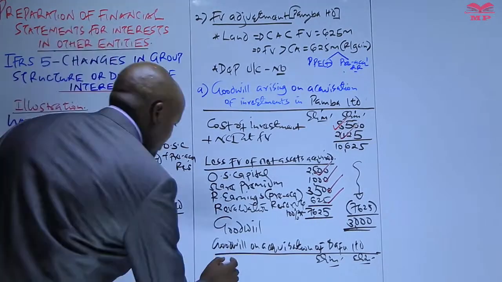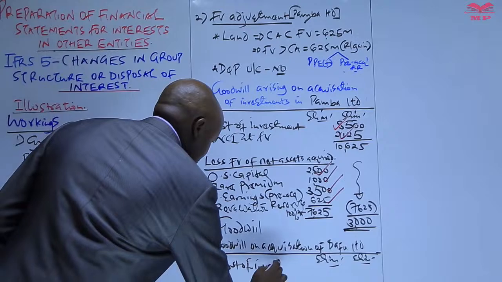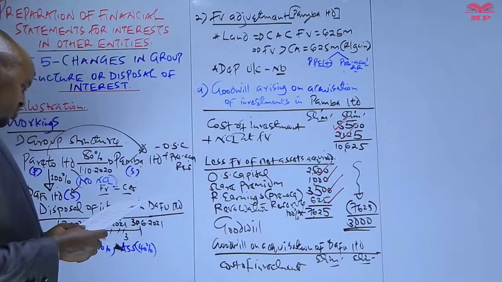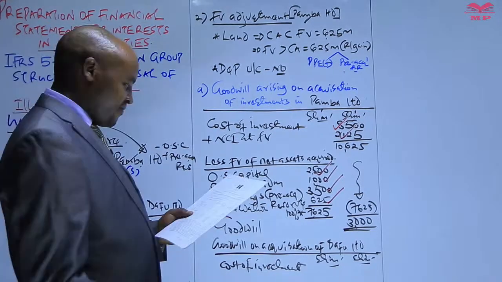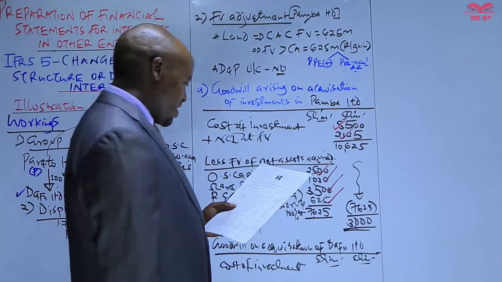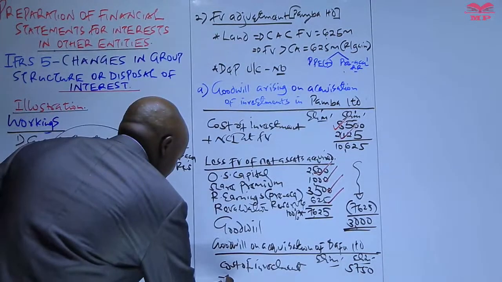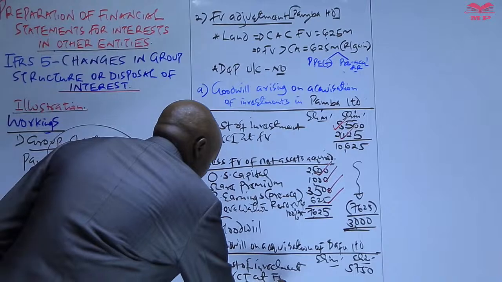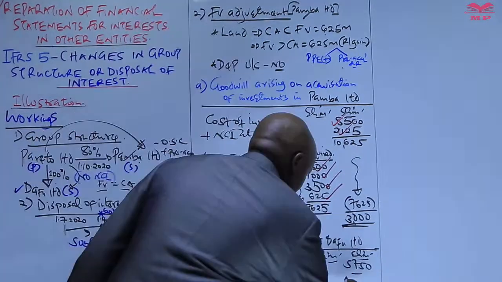So therefore what we do here, we take the cost of investment, the purchase consideration paid by the parent company, that is Pareto, in acquiring shares of Darfur. That one is given in the statement of financial position of Pareto under the non-current asset, which is 5750. And then in this case, we should add the NCI at fair value, which you are saying is 0 because we don't have NCI.